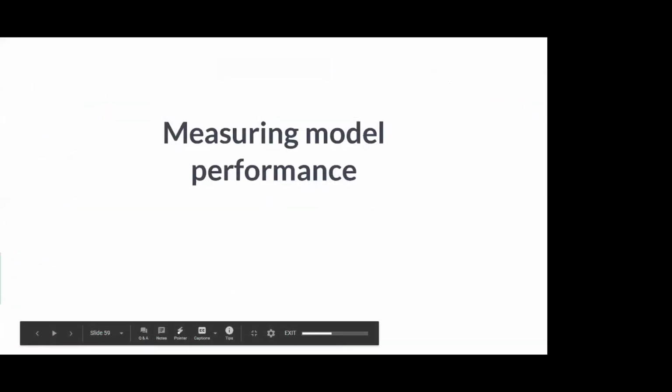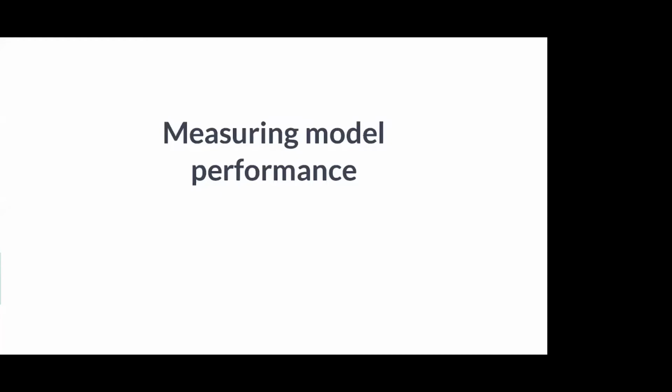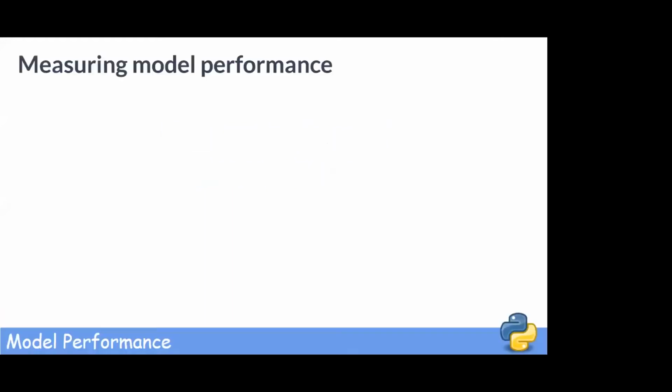So now that we know how to fit a classifier and use it to predict the labels of previously unseen data, we need to figure out how to measure its performance. That is, we need a metric. In classification problems, accuracy is a commonly used metric.